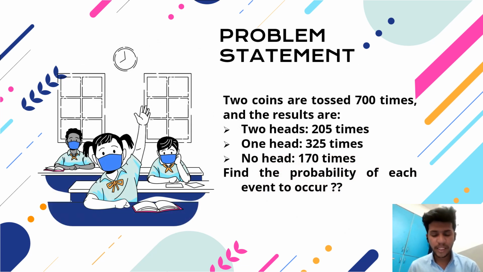Now let us see the problem statement. Two coins are tossed 700 times and the results are: two heads 205 times, one head 325 times, no head 170 times. Find the probability of each event to occur.